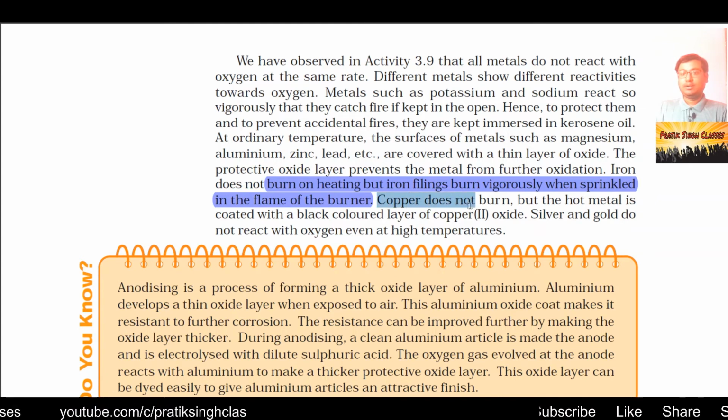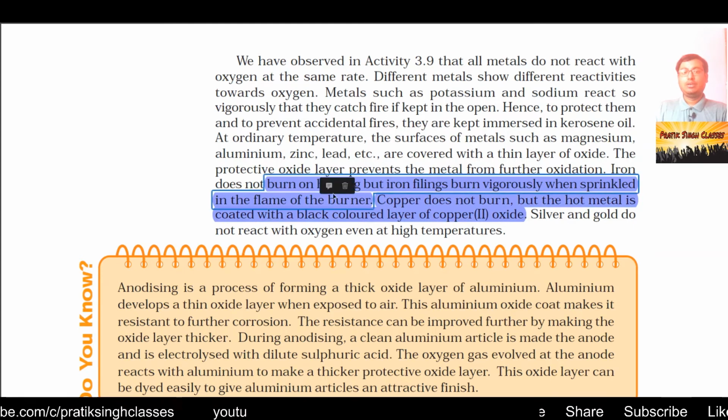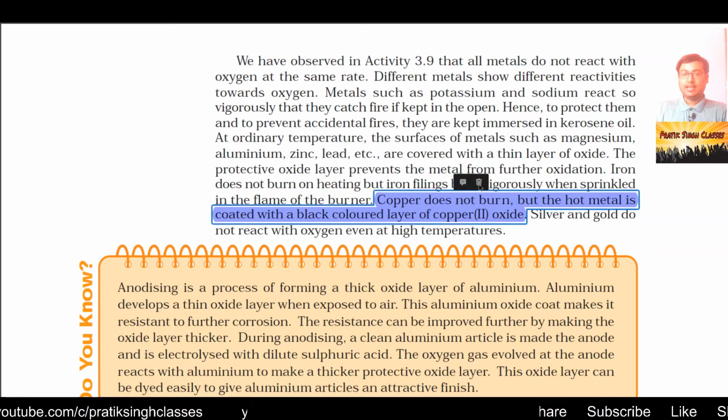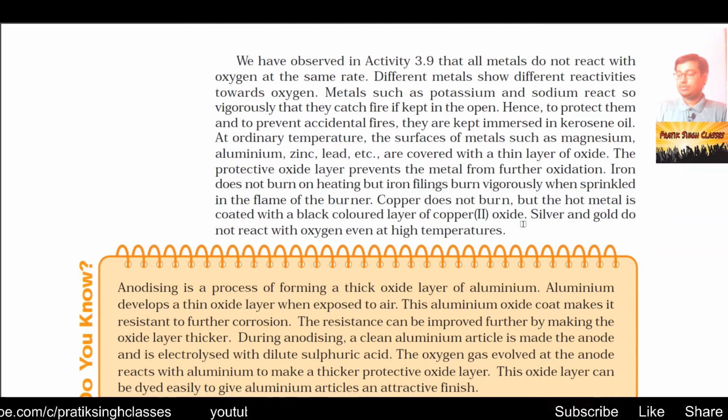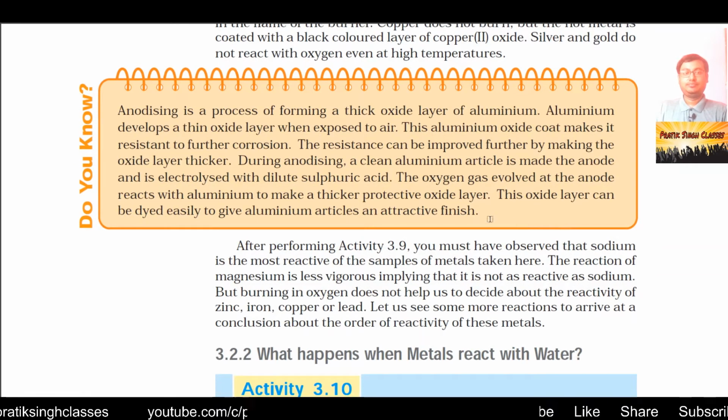Copper does not burn, but the hot metal is coated with a black coloured layer of copper oxide. Copper is very less reactive towards oxygen, but at higher temperatures it reacts with oxygen and makes a layer of copper oxide. Silver and gold do not react with oxygen even at higher temperature. That is why we can find silver and gold in their native state at the mines.